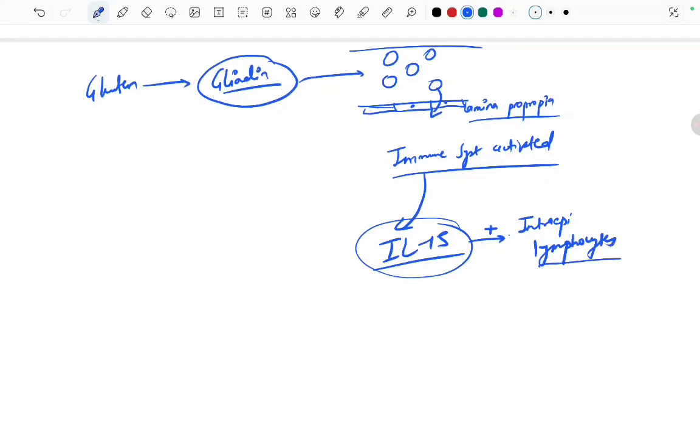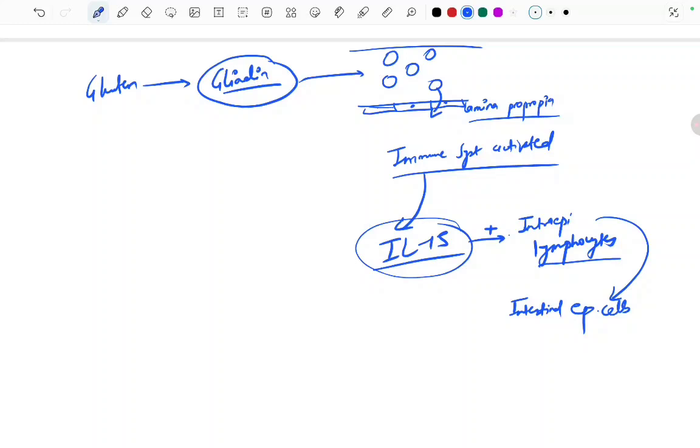Okay, these intraepithelial lymphocytes now act on the intestinal epithelial cells, and they start damaging the intestinal epithelial cells. Next, the adaptive immunity is activated.